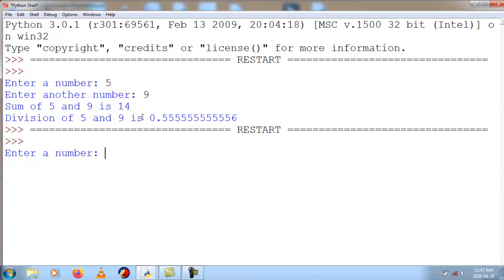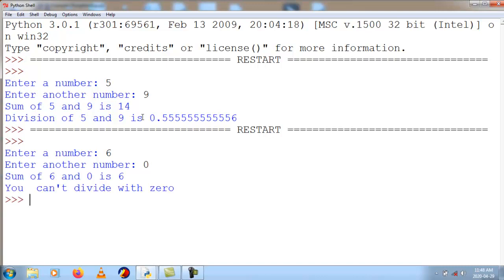Or else I will run this code again, run. I will enter the first number as a valid number and the second number as 0. Here the first number is 6 and the second number is 0, 6 plus 0 is 6. So I can do the summation operation, but whenever I am performing the division operation, I will get an error called zero division error. Then I hit enter. So sum of 6 and 0 is 6 and you can't divide with 0. That's how the division error will occur.